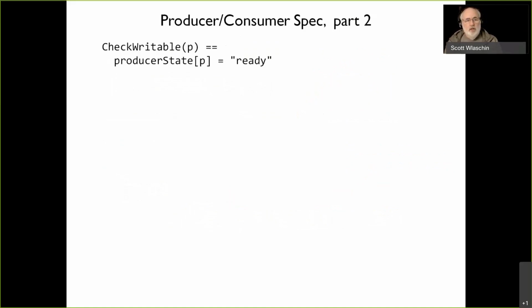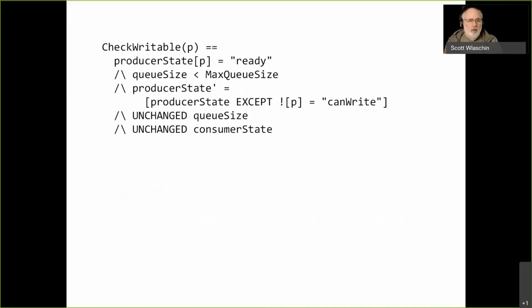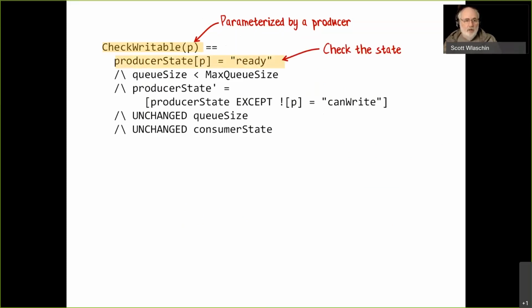Now, to check whether something is writable, the code looks a little bit different as well. This is now parameterized for a particular producer. So we can pass in a parameter to these things. And this now says the producer state at that key is ready. For that particular producer, is the state ready?